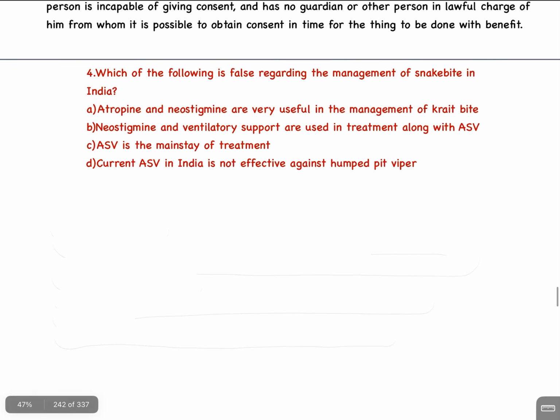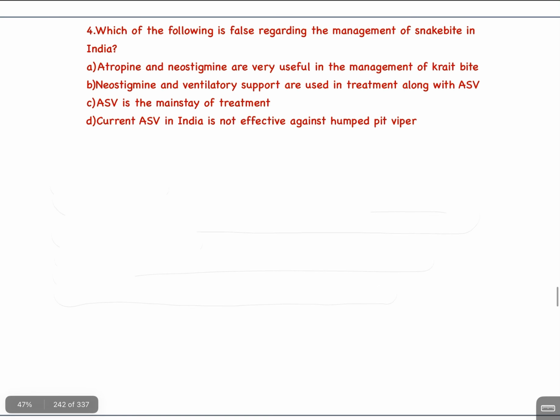Question number 4. Which of the following is false regarding the management of snakebite in India? A. Atropine and neostigmine are very useful in the management of krait bite. B. Neostigmine and ventilatory support are used in treatment along with ASV. C. ASV is the mainstay of treatment. D. Current ASV in India is not effective against humped pit viper। इसका आंसर है A.